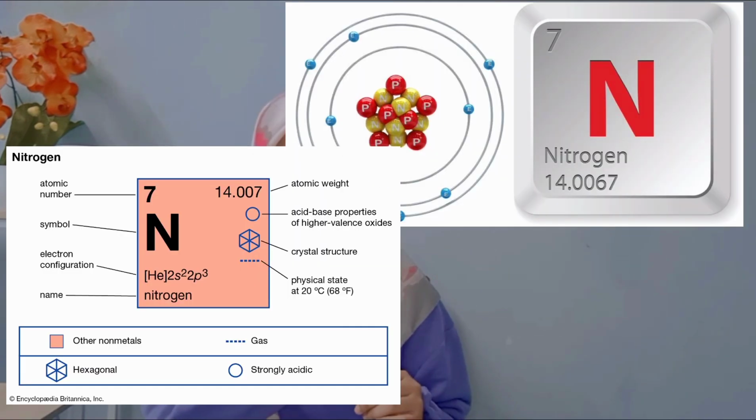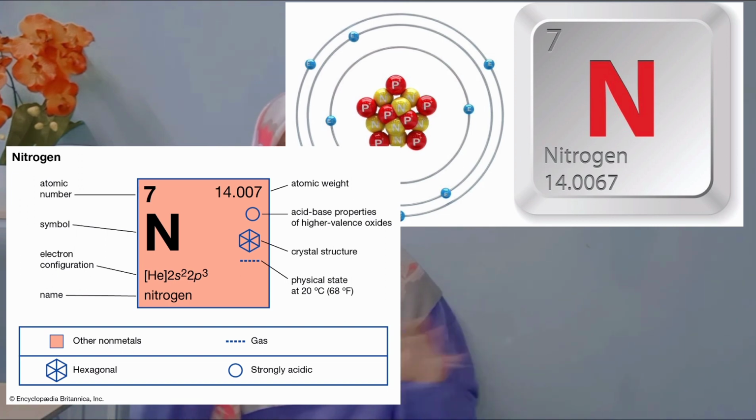His theory stated, first, that all matter is comprised of tiny and definite atoms. Second, the atoms are indivisible and indestructible. Third, atoms of the same element have the same properties, including weight. We can take the example of the nitrogen atom.